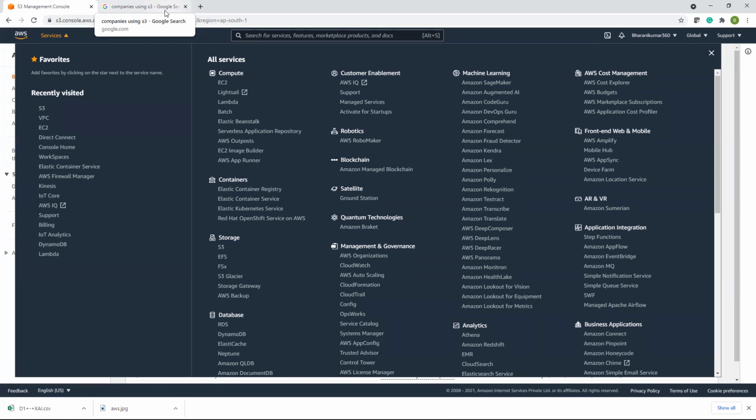If there is a data object in S3, you will pay for it, based on how frequently you are accessing and how many requests are coming to the bucket. There is a limit for that also. So go and check free tier limits of S3, and we will explore more about S3 in tomorrow's class.